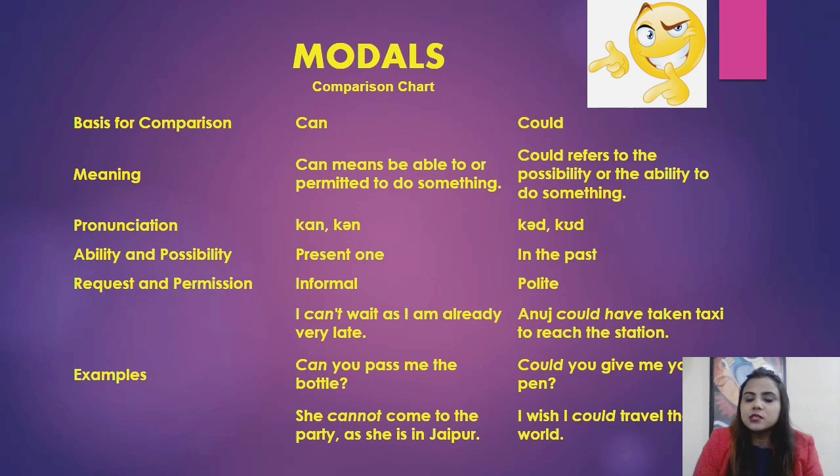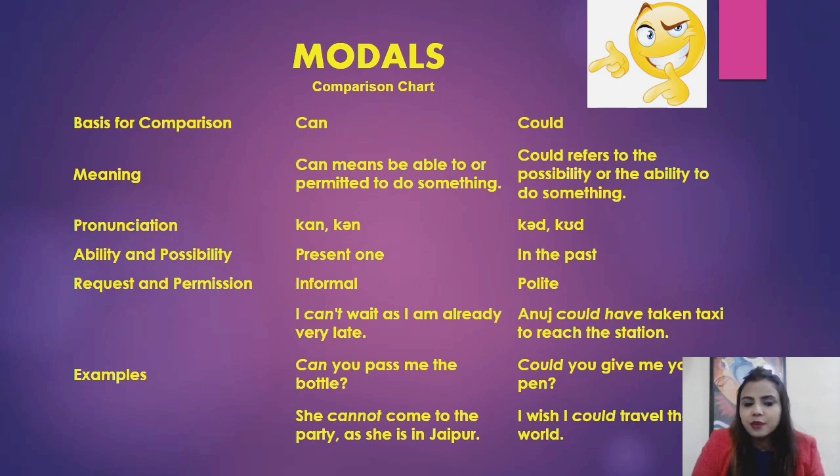A few examples you can see. I can't wait as I am already very late. Anuj could have taken a taxi to reach the station. Can you pass me the bottle? Could you give me your pen? She cannot come to the party as she is in Jabalpur, something which is there in the present time. I wish I could travel the world, something you wish. In that case, you use could.